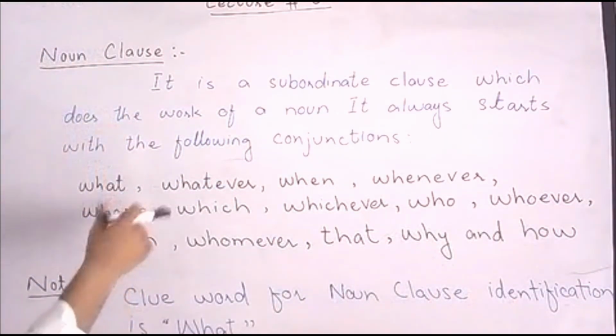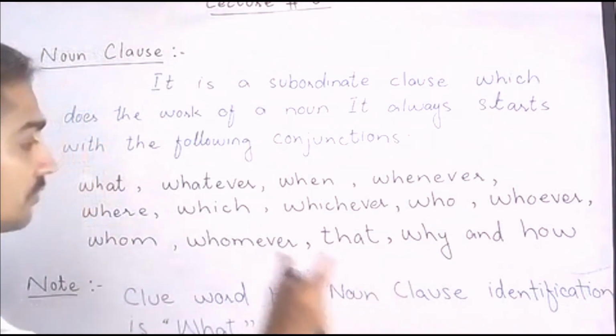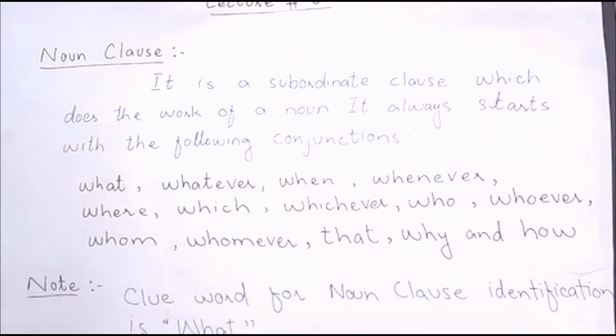A noun clause starts with these conjunctions, and the important thing here is that the clue word for identifying a noun clause is "what." A noun clause always gives the answer of what. This is the main thing we can see in a noun clause.